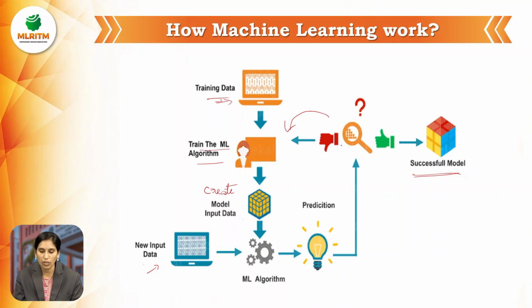If the prediction is wrong, we retrain the machine learning algorithm and repeat this process. This is how machine learning works.